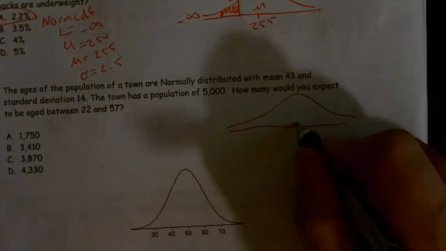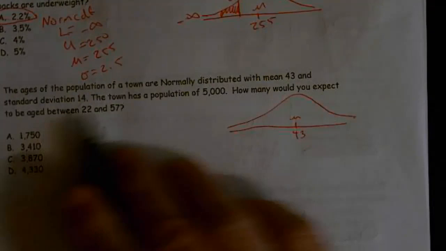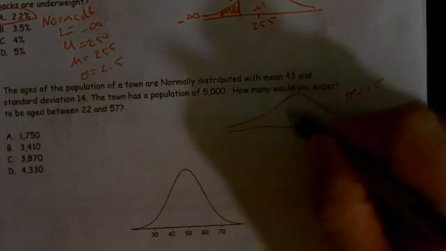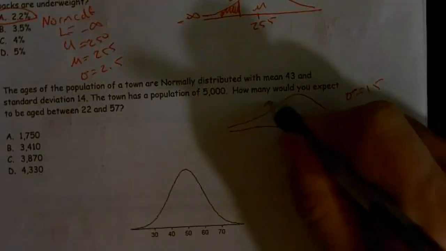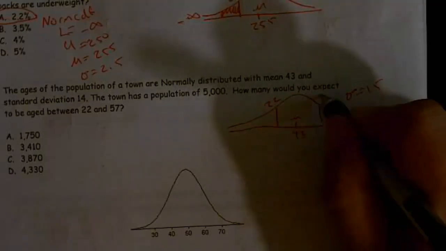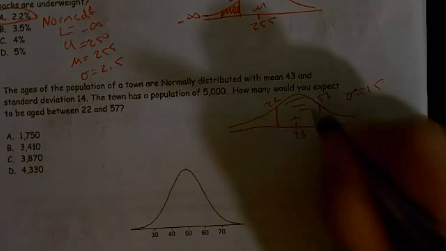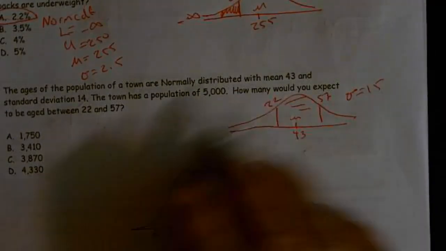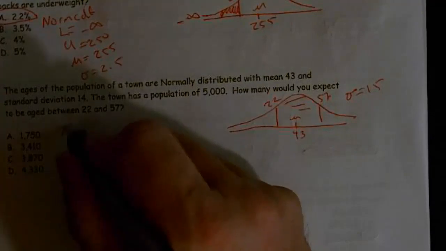We know we have a mean of 43, standard deviation 14, and we want to be between 22 and 57. So we're going to use a norm CDF. Let's do that first.